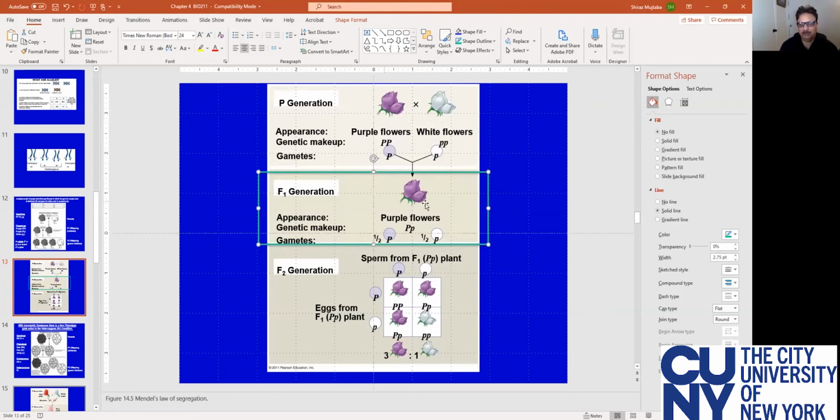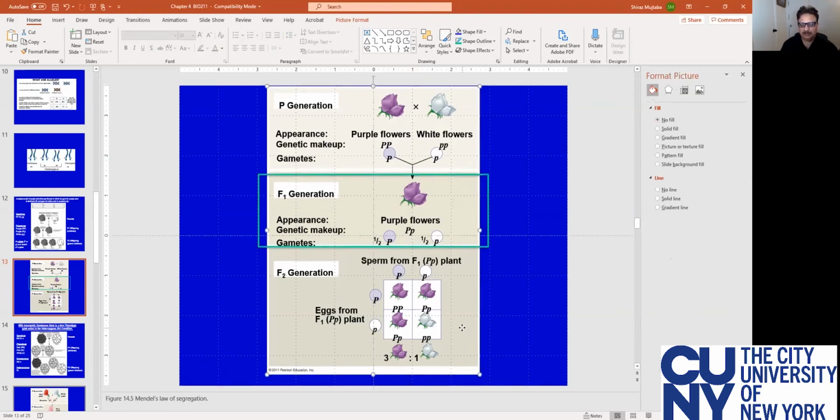But Mendel was very, very concerned why this was happening. So he repeated this experiment many times, and then he wanted to explain what was going on here. So he created a statistical square. This statistical square is called a Punnett square.